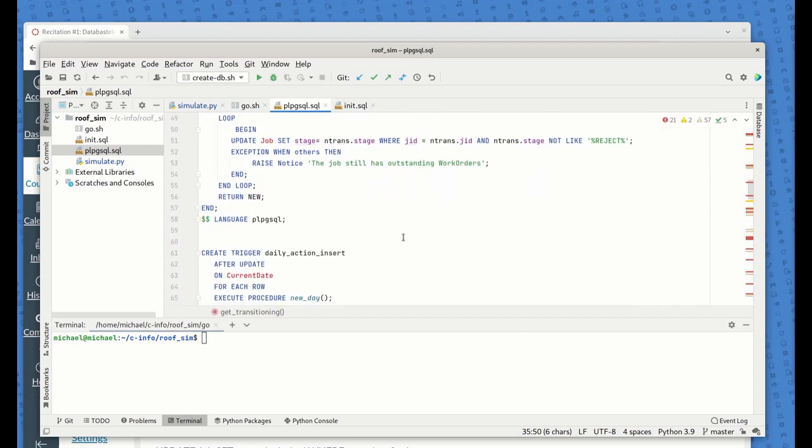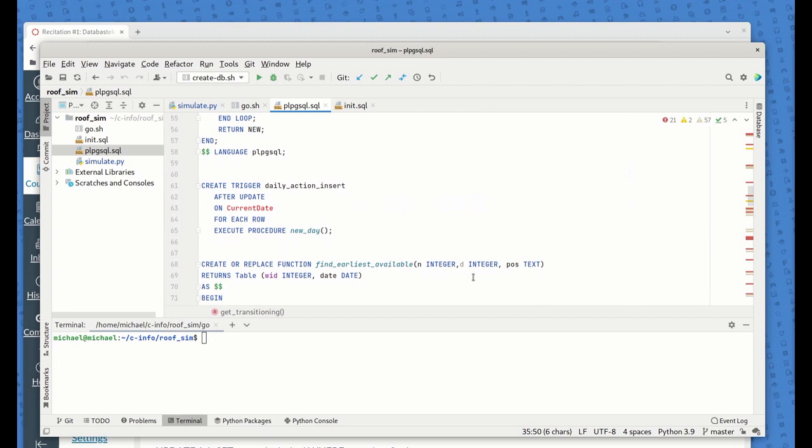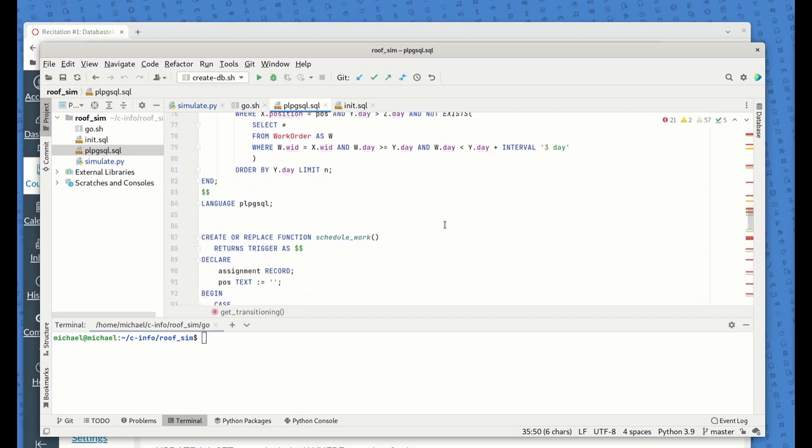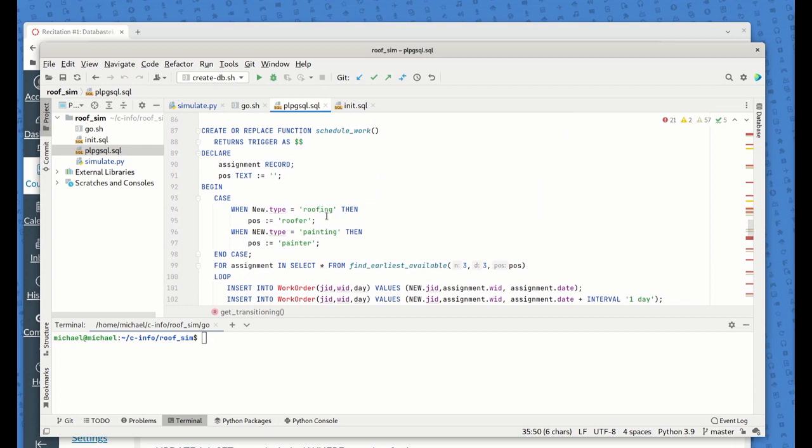Okay, so let's just go back here. So daily insert action did that. Now, if we look right here, we get into the scheduling. The way scheduling works in this, I'm not really sure if this is perfect either quite yet, but it's good enough to get some tests. Every new job that enters into the working phase, that is, if it's either roofing or painting as the stage, then it's going to look for a roofer or a painter.